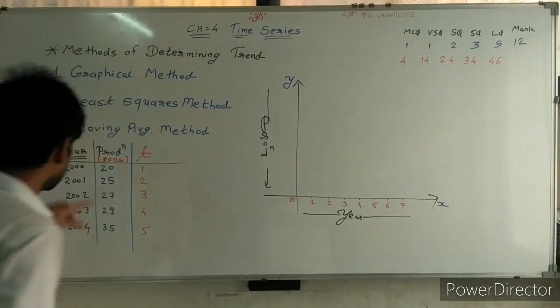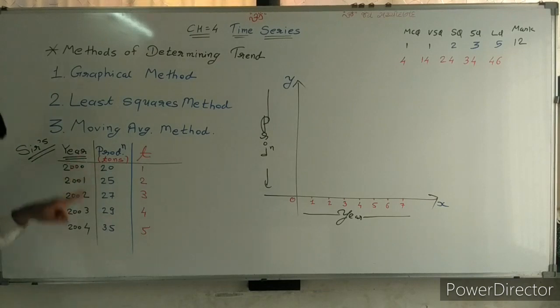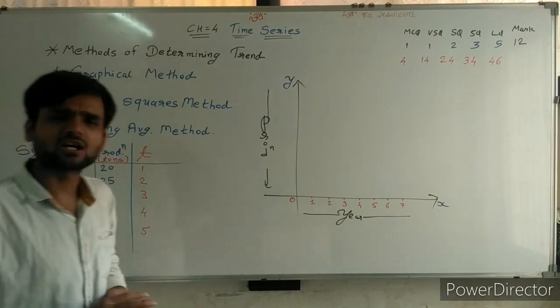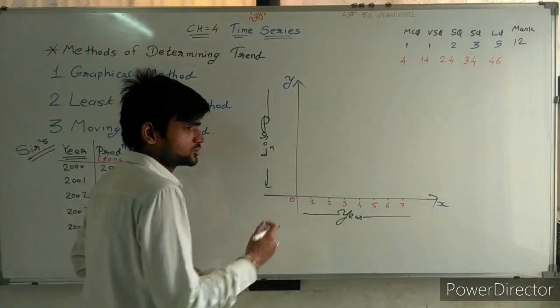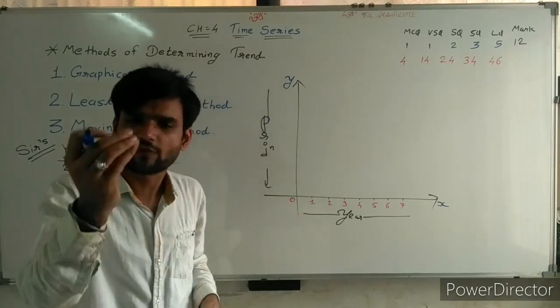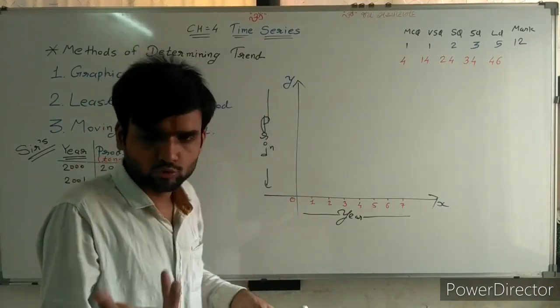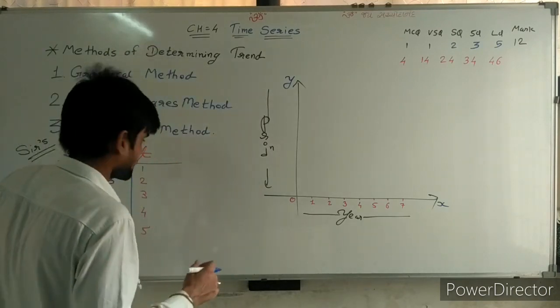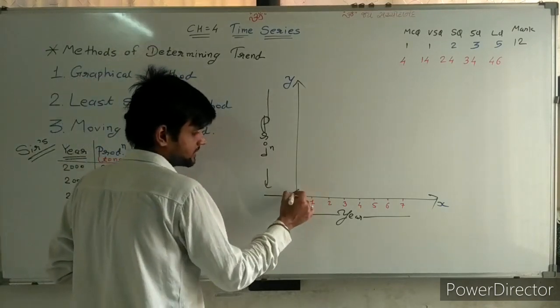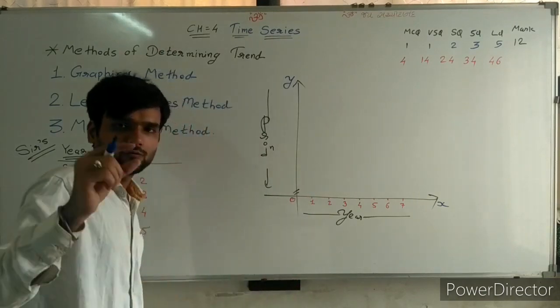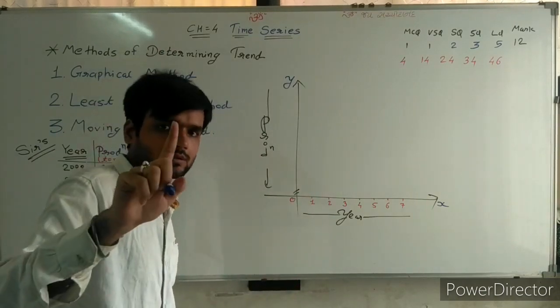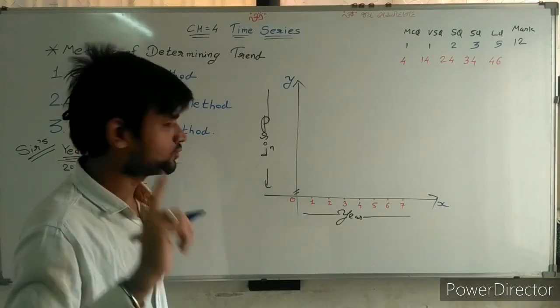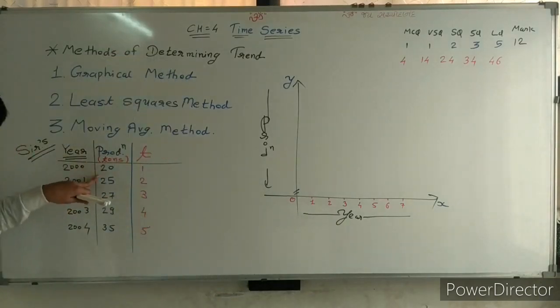Now, sir, 20, 35. We need to cover 20 to 35. How can I cover it? I can take a gap of 5, or 2, whatever you need to take. Suppose I am taking a gap of 2: 1 centimeter is equal to 2 tons.